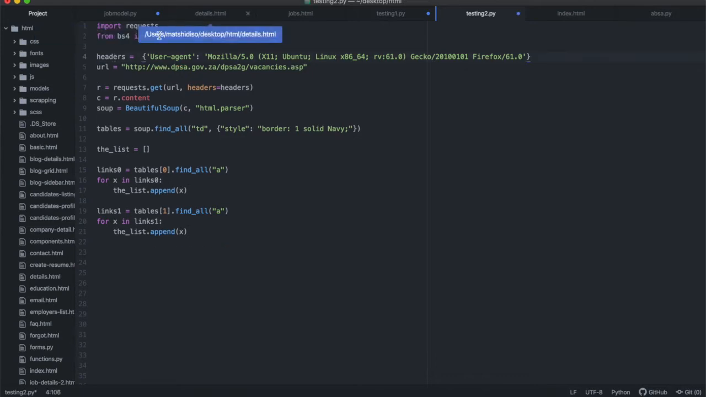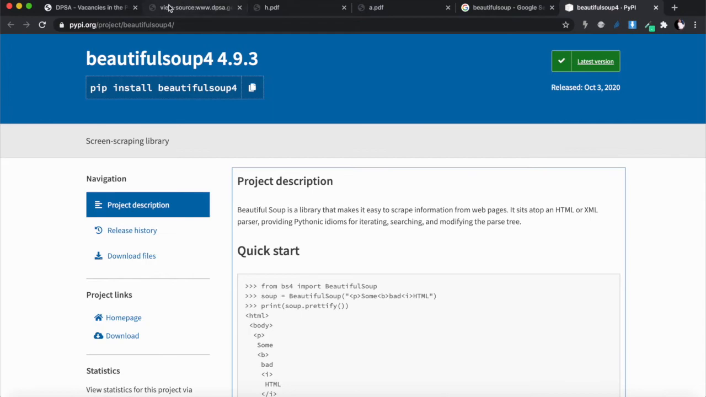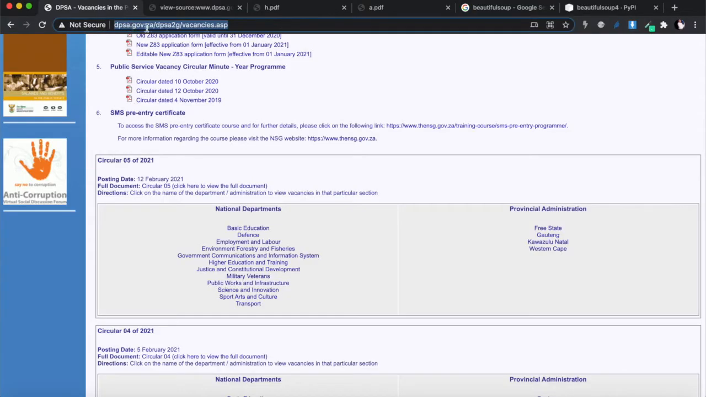Then you need the headers. Just use this headers user agent Mozilla, so that you're telling your request that you are actually a browser. It doesn't always work, but it works for a lot of websites, so you don't have issues with being blocked as a bot. Then the URL that we want to crawl is this one over here, the dbsa government URL.